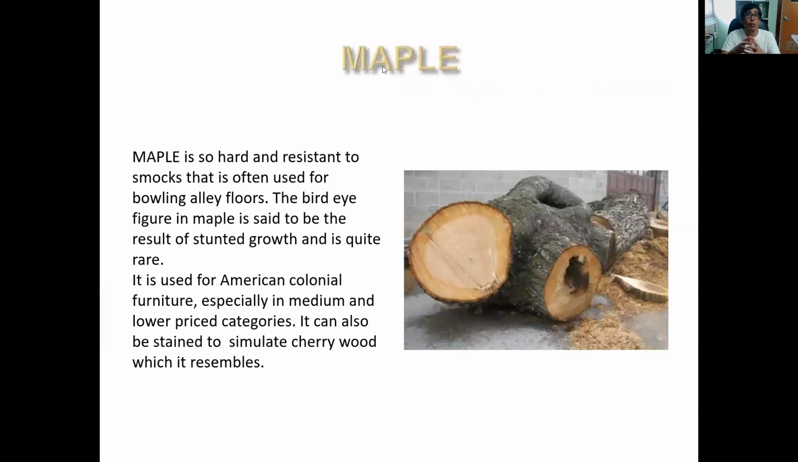Another one is the maple. Maple is so hard and resistant to smoke, and it is often used for bowling alleys. The bird's eye figure of the maple is said to be the result of stand growth and is quite rare. It is used for American colonial furniture.